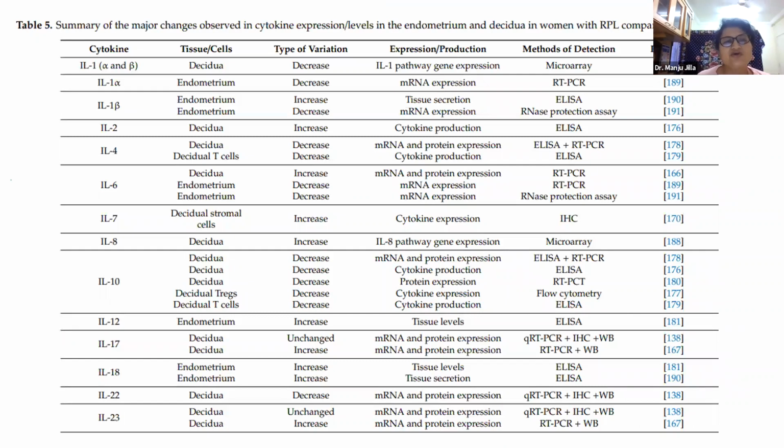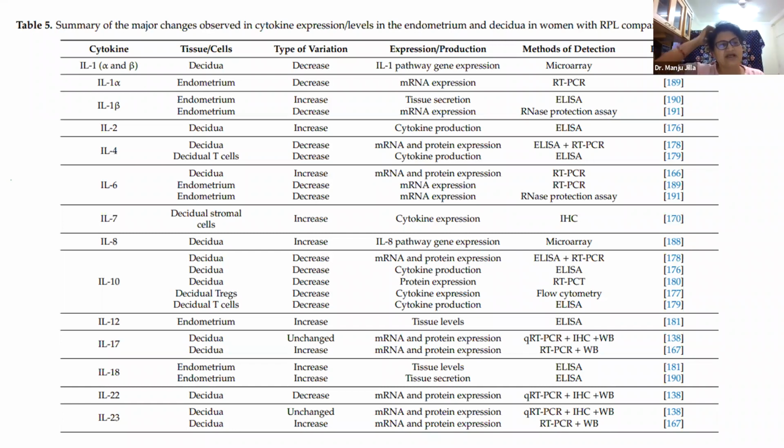So there are so many cytokines. So what are these cytokines? Again, these are small proteins which have specific action, either inflammatory or non-inflammatory or reduction in inflammation. And all these cytokines, they may be decreased or increased. They have done a study in recurrent pregnancy loss where they have seen that the important cytokines like IL-1 alpha, IL-1 beta, IL-2, IL-6, if they decrease or increase, then there is a pregnancy loss.